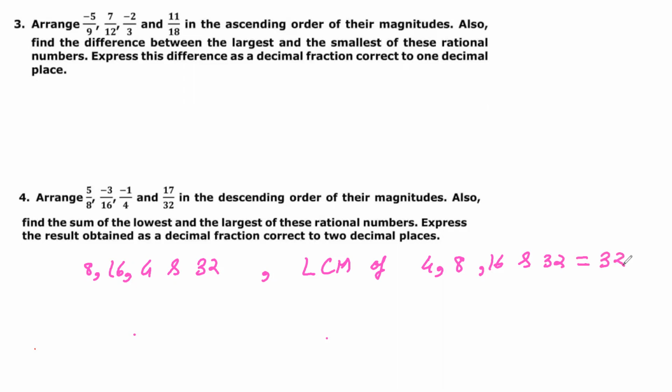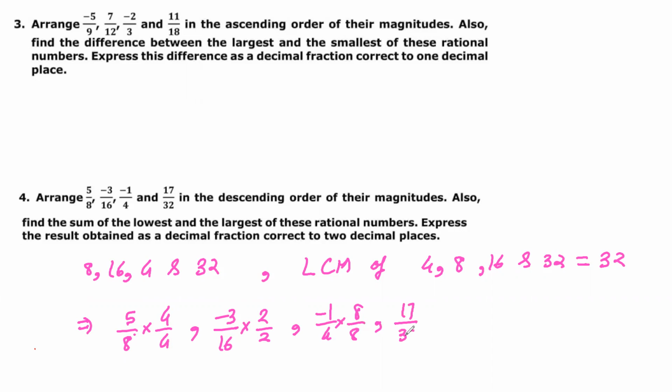So what I'll do, I will try to convert all rational numbers so that the denominator is 32. So what I can write, this is 5 upon 8, I can write 4 upon 4. The second is minus 3 upon 16 into 2 upon 2. I can write minus 1 upon 4 into 8 upon 8 and 17 upon 32, there is no need to write.